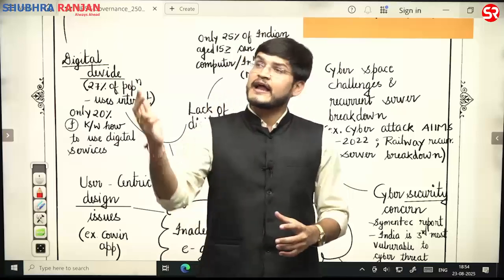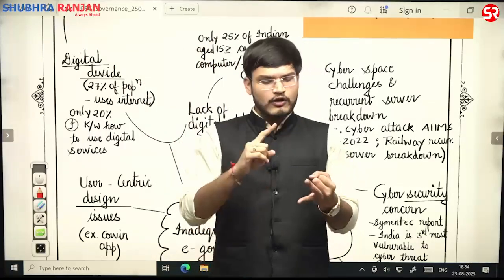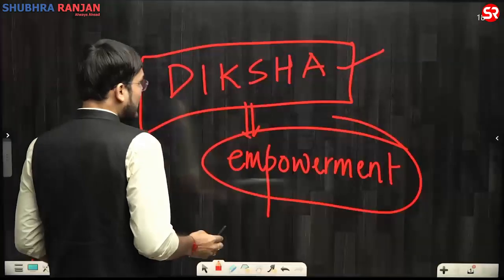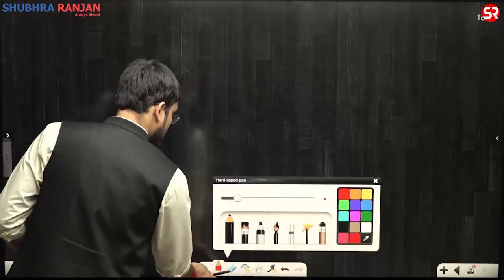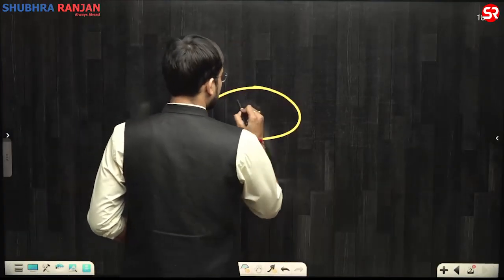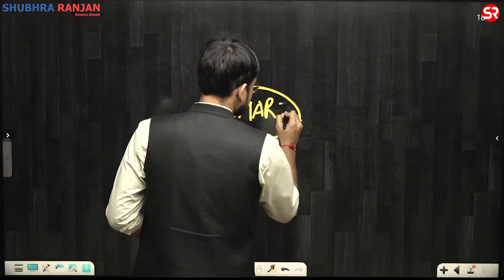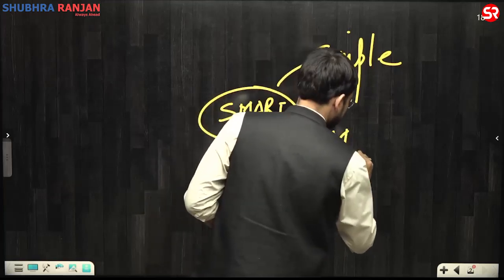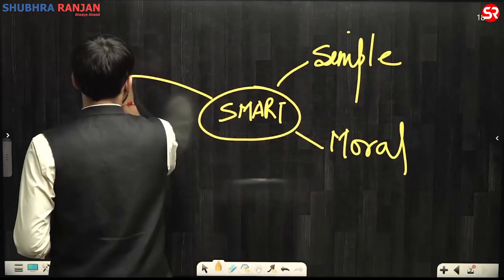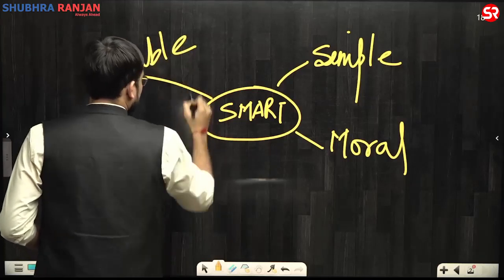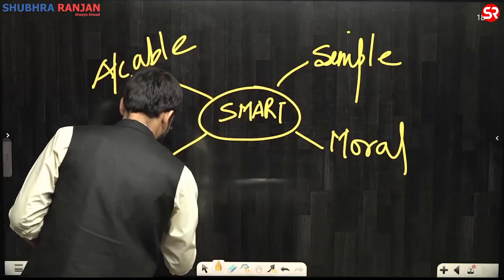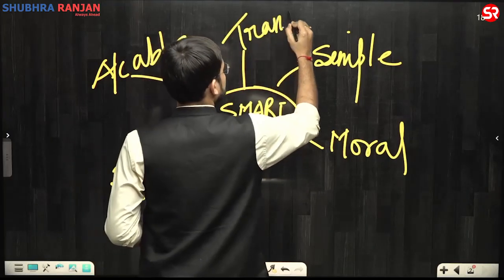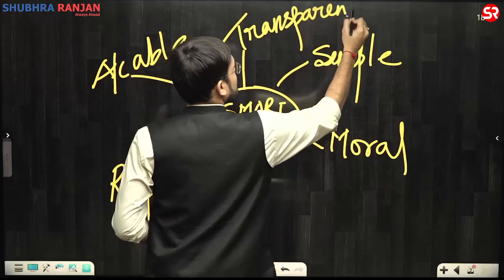If you will be writing all of these in this format, also make the diagram of SMART. That is, here you can make one more diagram. What can the diagram be? That is SMART: that is Simple, Moral, Accountable, Responsive and Transparent.